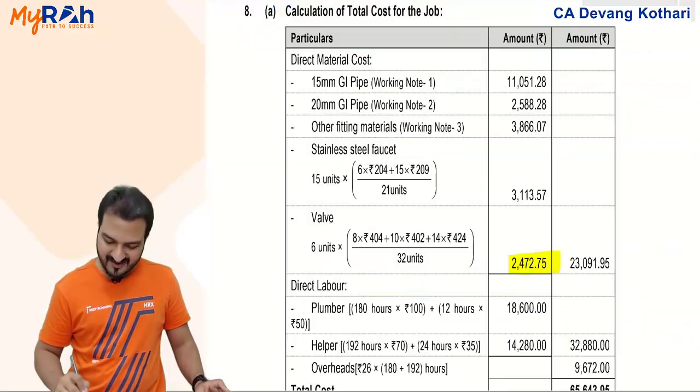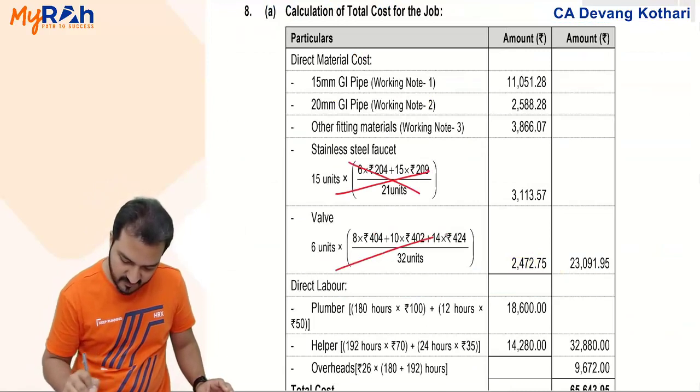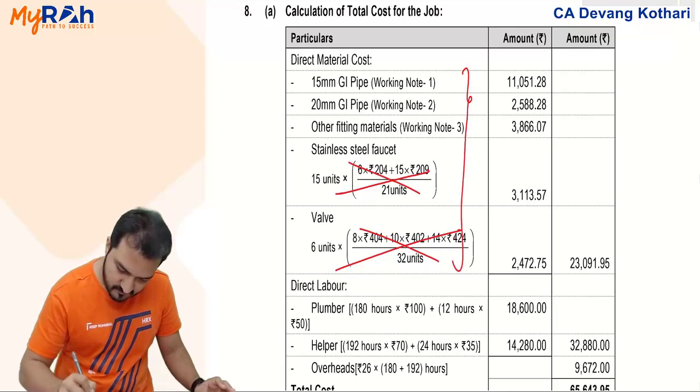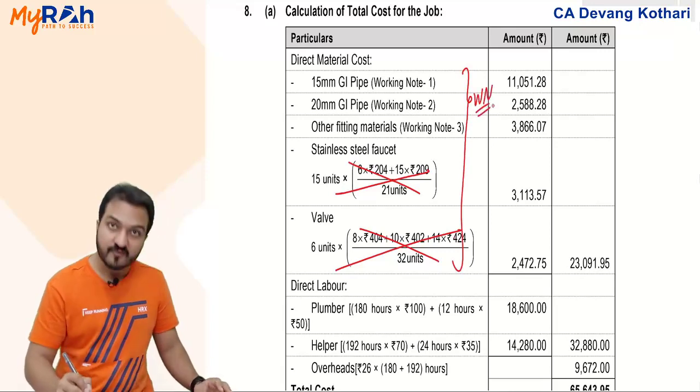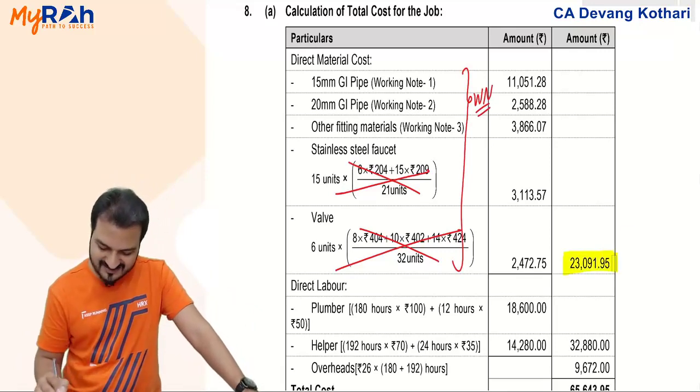Done? Yes. Instead of giving you these workings, now I have given you a detailed working note for that. All these items I get from the working note that I gave. Accordingly that gives the total material cost as this.